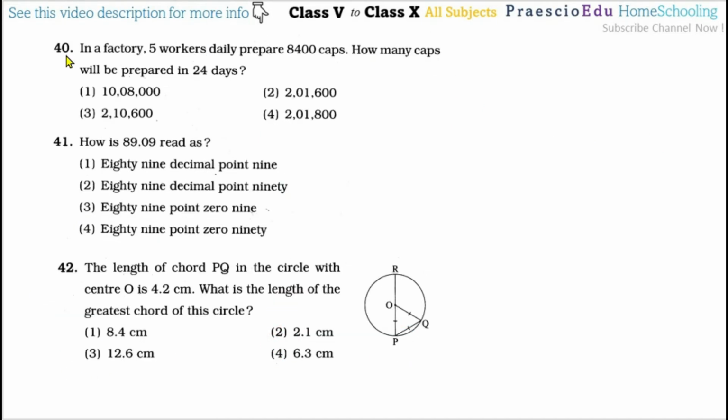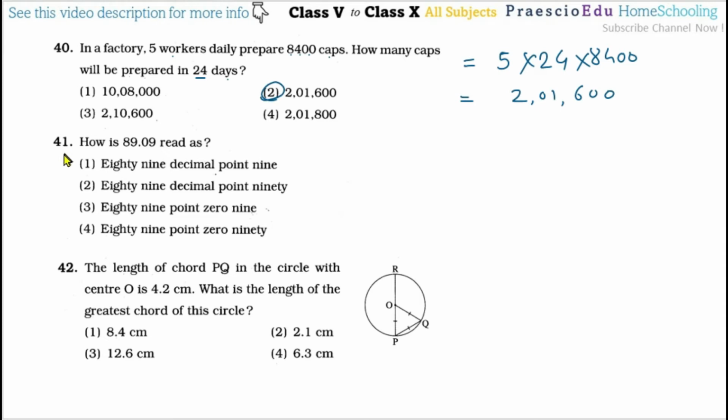Now question number 40. In a factory, 5 workers daily prepare 8,400 caps. How many caps were prepared in 24 days? So there are 5 workers, so multiply by 5. For how many days do we have to calculate? That is 24, so multiply by 24. Then multiply by 8,400, the caps in one day. So this complete multiplication we have to do. After this multiplication, you will get 2,01,600, and this is given in option number.